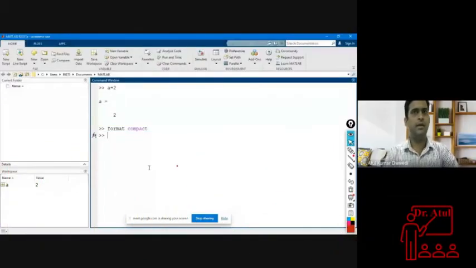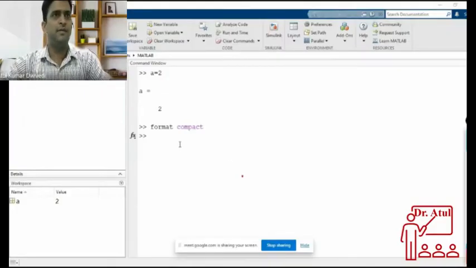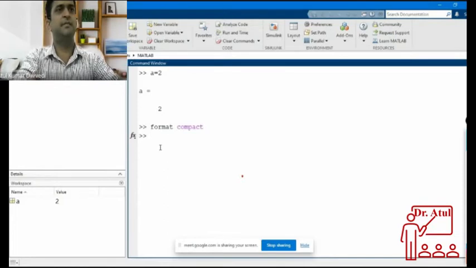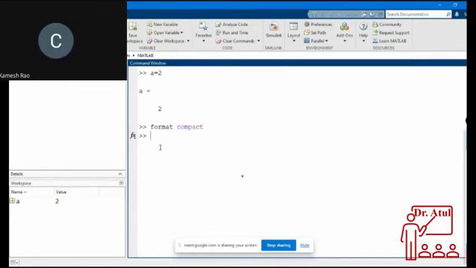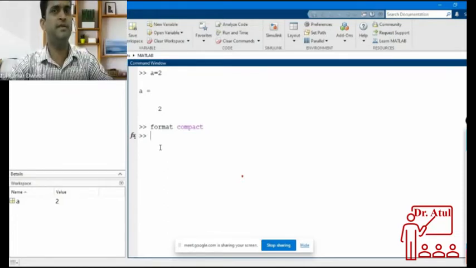Okay, I hope everything is visible now. This is MATLAB. I hope you all know the basics and the different windows in MATLAB.